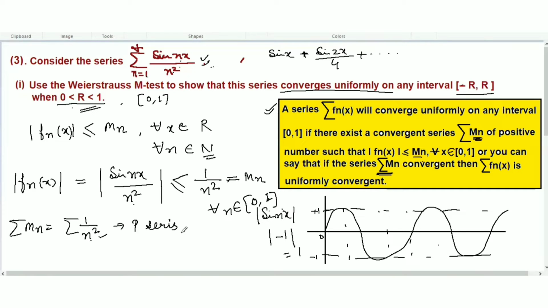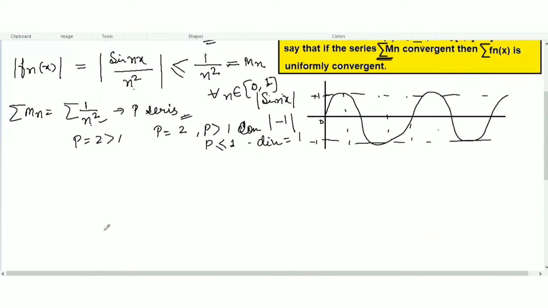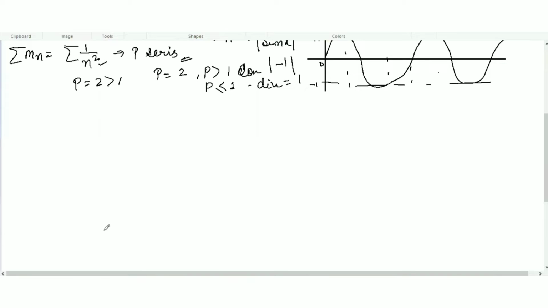There is a video on P series. You can check that video so that you can understand P series. I will give the link in the description. So this is a P series, and here P equals 2. What the P series says is, if P is greater than 1, the series will be convergent, and if P is less than or equal to 1, the series will be divergent. So here P equals 2, which is greater than 1. So it means this series of Mn is convergent uniformly.